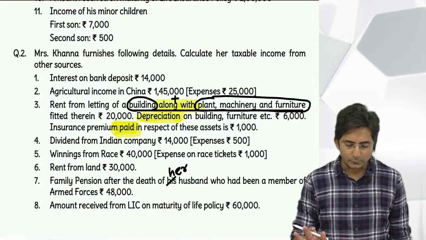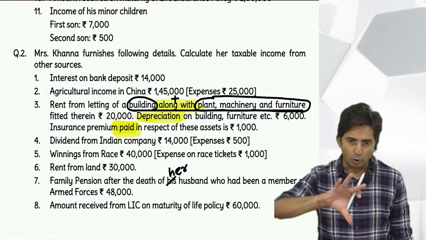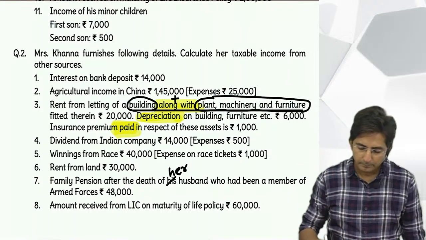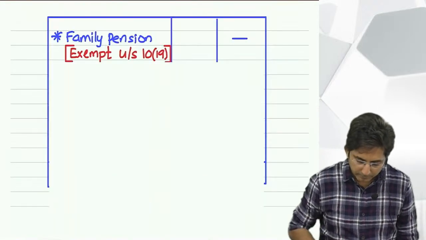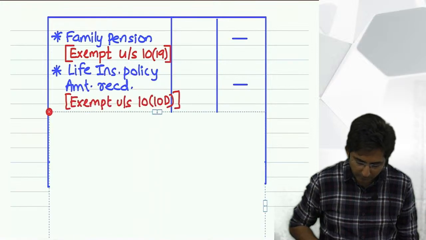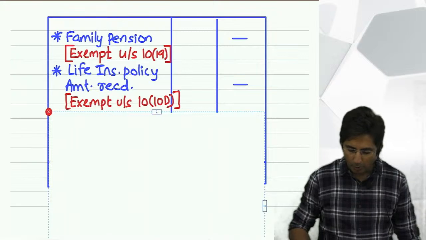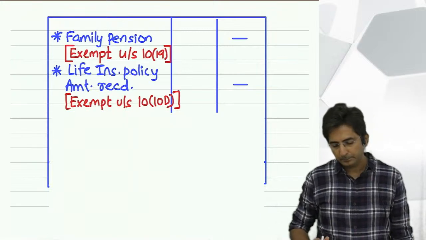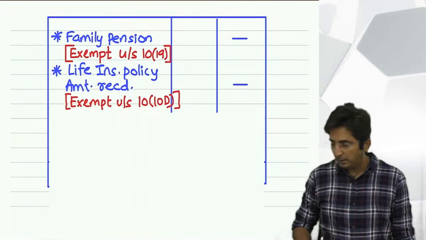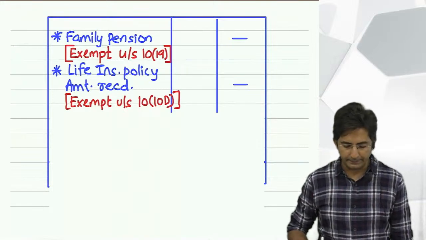In short, in tax, once theory is done, the topic is in your control. See how I have written: amount column, dash. It is fully exempt under section 10(10)D.